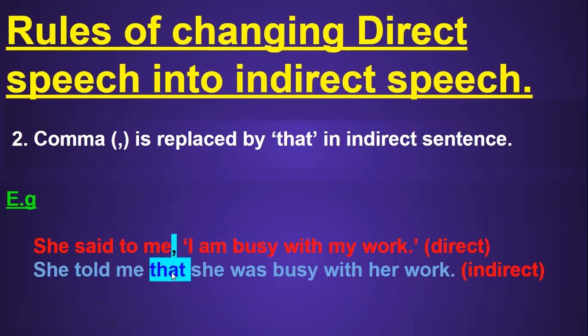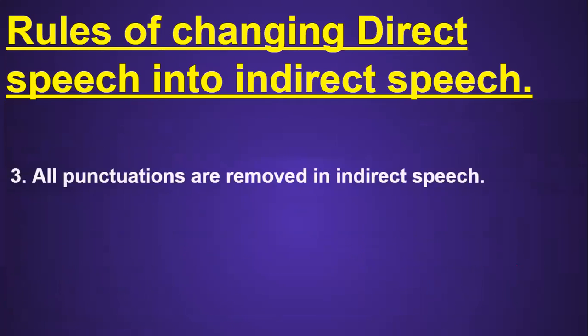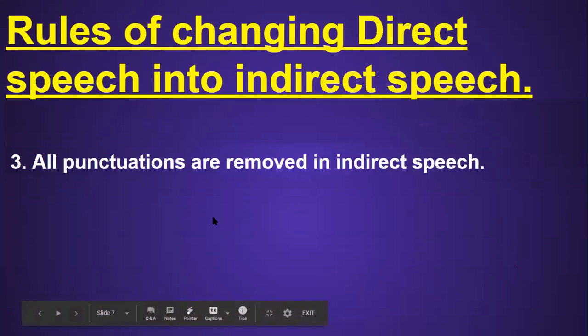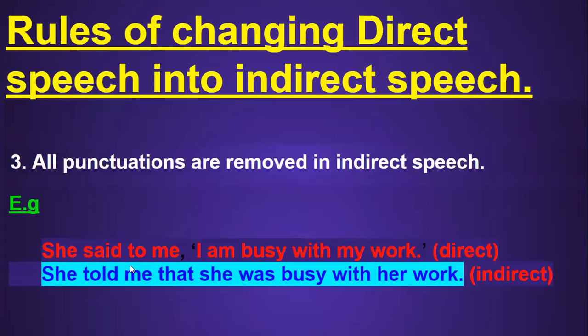Come to the third rule. And the third rule says all punctuations are removed in indirect speech. So this is very easy and important. You can see from the example also. She said to me, I am busy with my work. This direct sentence is filled with punctuations. But when we change into indirect sentence, see, there are no punctuations in the indirect sentence. The sentence has become much easier.